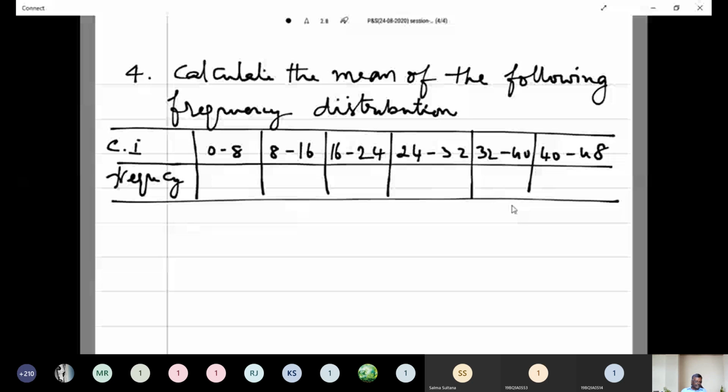Corresponding frequencies 8, 7, 16, 24, 15, 7.